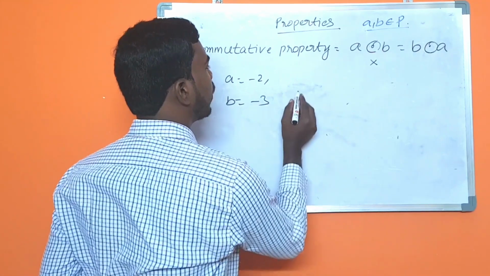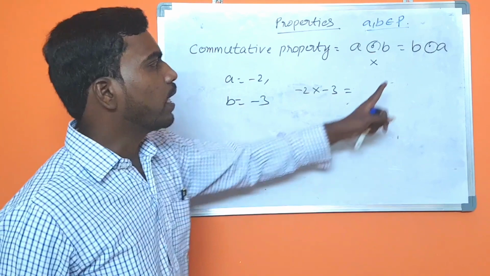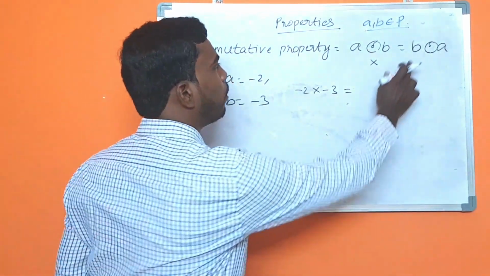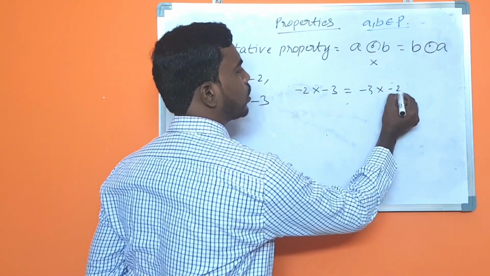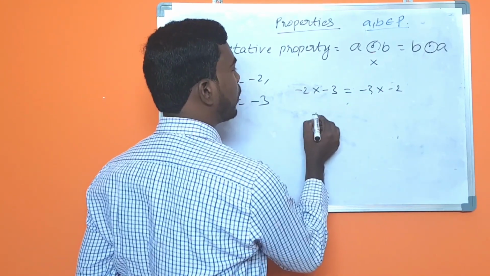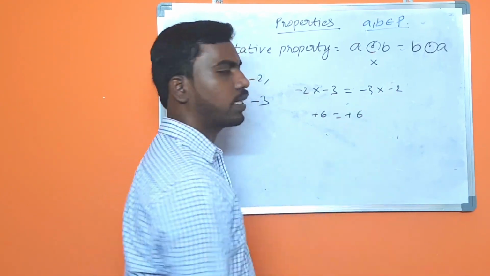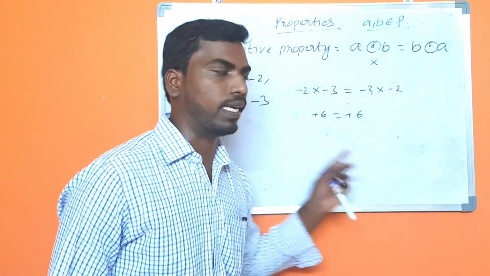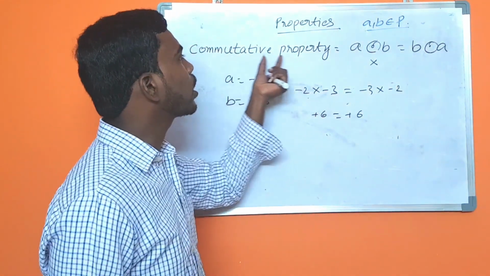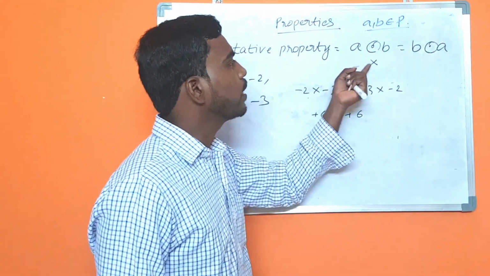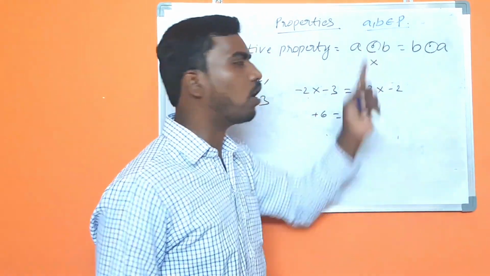A into B, -2 into -3 equal to, let me check, B into A, that is -3 into -2. Minus of minus is plus, 2 threes are 6. Minus of minus is plus, 3 twos are 6. Now we can say these integers follow the commutative property under the multiplication operation.